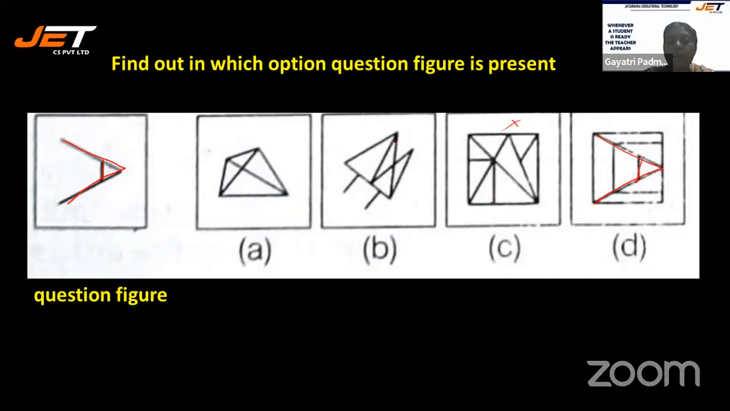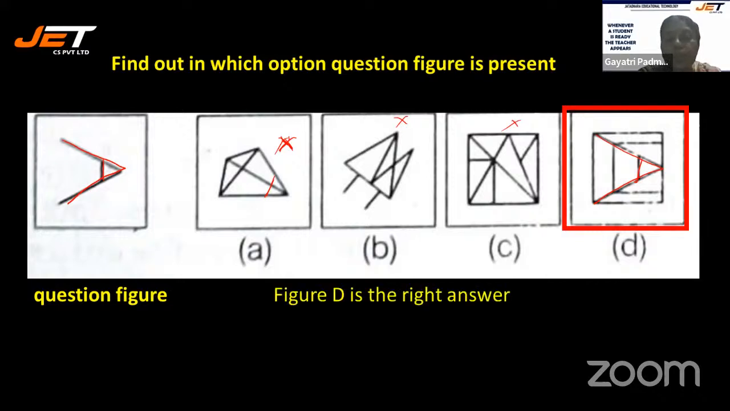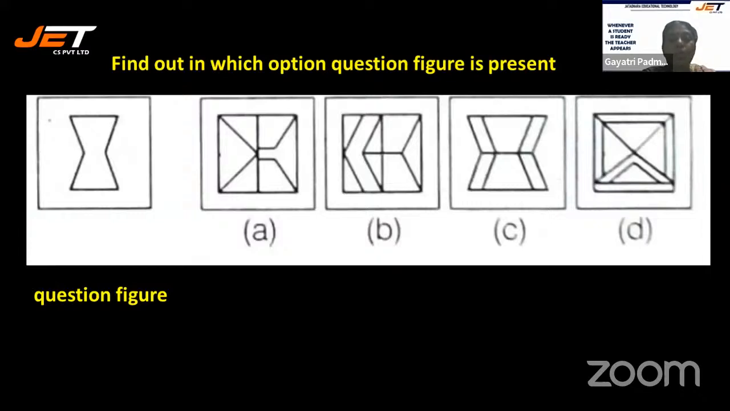This is not there. This is absolutely not there. This could be there, but this line is not there. Okay, so this cannot be. So all the more your answer could be option D. Let's check the answer. Yes, it is D. So figure D is the correct answer. All right, now let's move on to the next question.